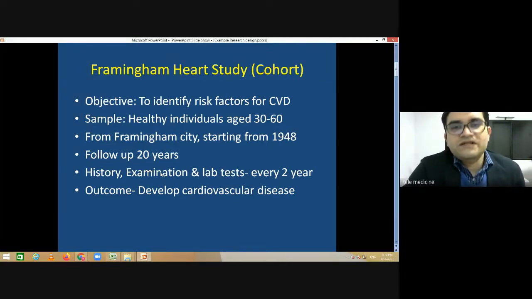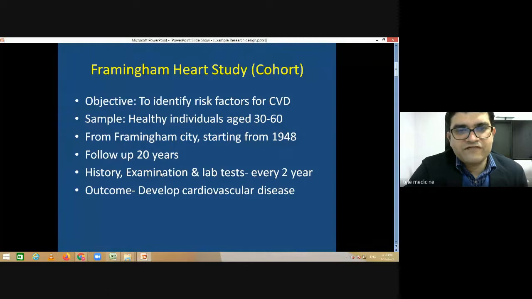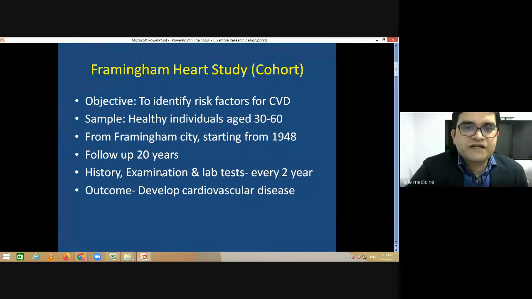You know, the cohort study, as sir explained, is generally done in a prospective way. There is a very famous study. This is the very famous example of the very first cohort study done in the United States. This example started after the death of the famous president in the 1950s.